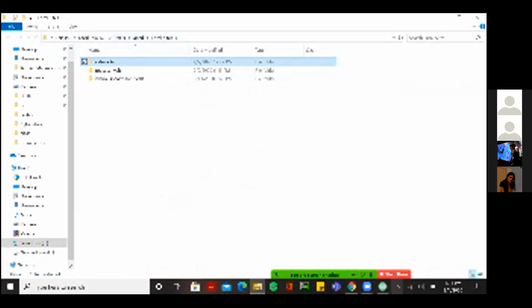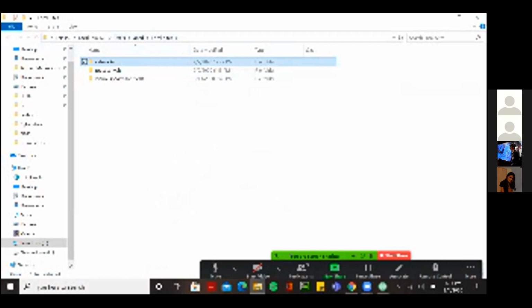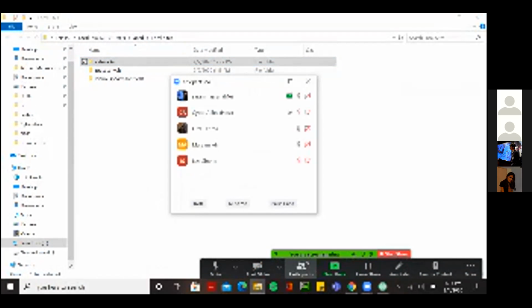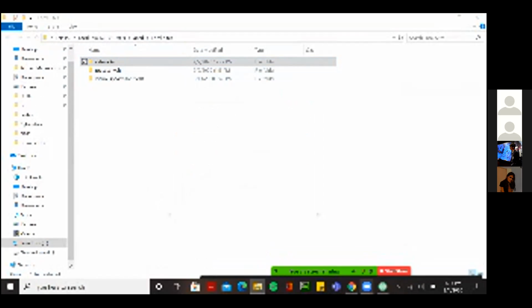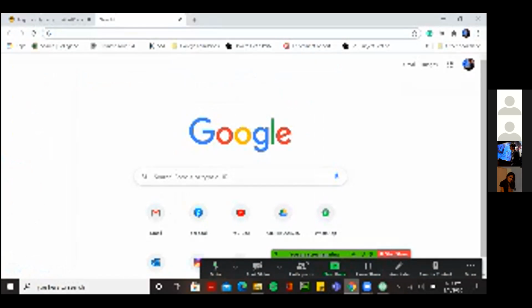Sorry to interrupt. Again, your screen is really blurry. It's not even readable at this point. I don't know what the problem is. I'll restart, I guess, but the problem isn't with my internet connection. It's blurry for me as well, just so you know. It's happening for both of us. Then maybe it's mine.